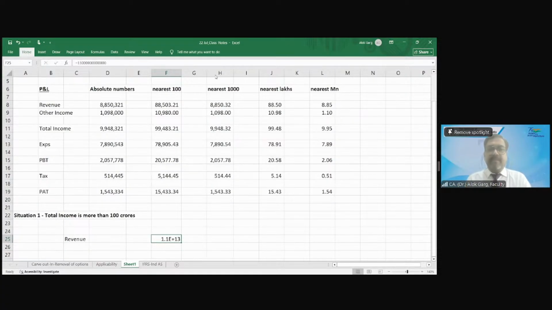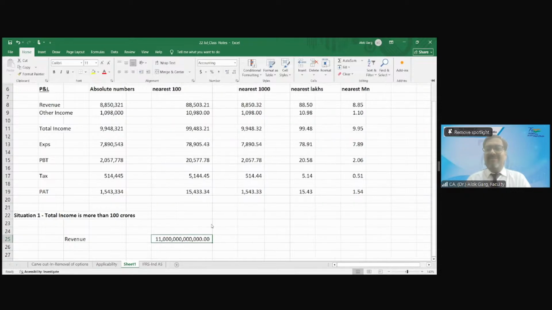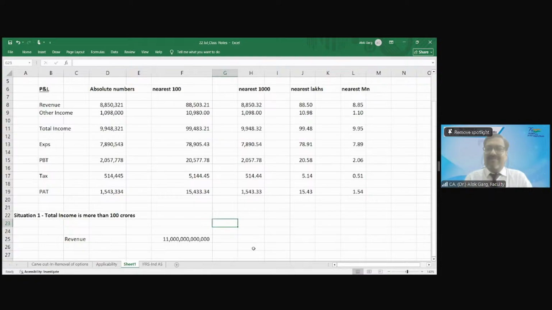See, tell me whether this number is readable for a normal person who is not a chartered accountant, not from a commerce background, a shareholder who is an electrician, a plumber, or a doctor. Whether this number is readable for the current year and the same number for the previous year also, if it should be an absolute number.